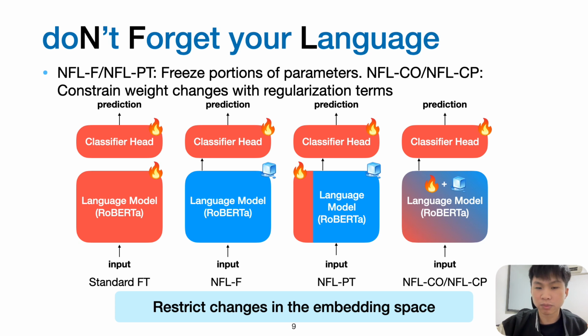Off-the-shelf pre-trained language models can serve as effective safeguards because they, by definition, are not exposed to spurious correlations. NFL constitutes a family of regularization methods, where each variant either freezes portions of parameters or constrains weight changes with regularization terms.